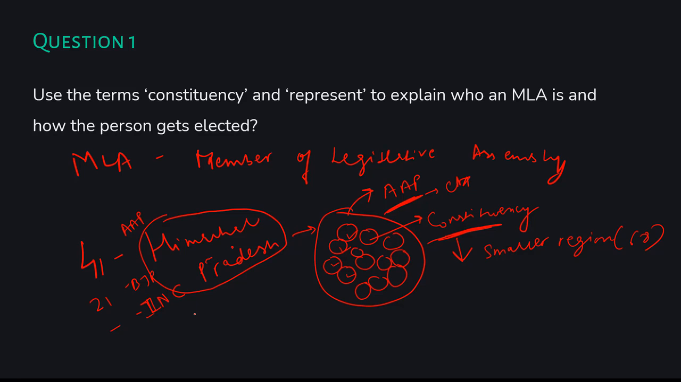So in this case, the party that has come in majority, the party which has the maximum elected representatives, the members of that party will select a chief minister amongst them. All the elected representatives of the small regions, whosoever has been elected, are called the member of the Legislative Assembly. And I've also explained how the person gets elected.